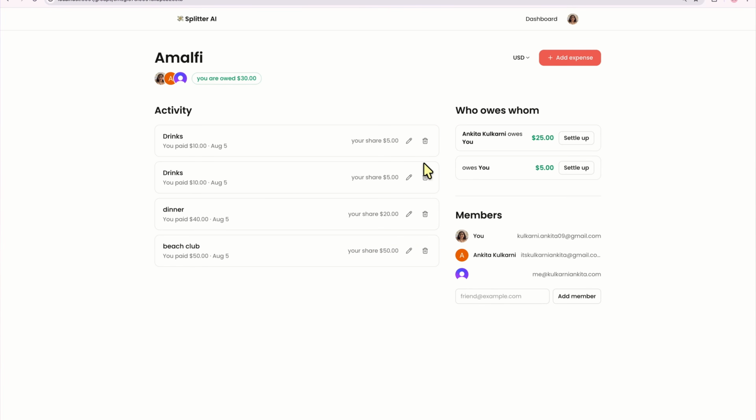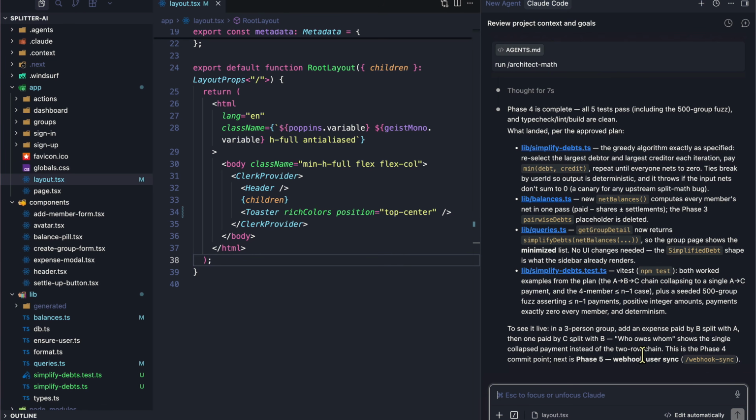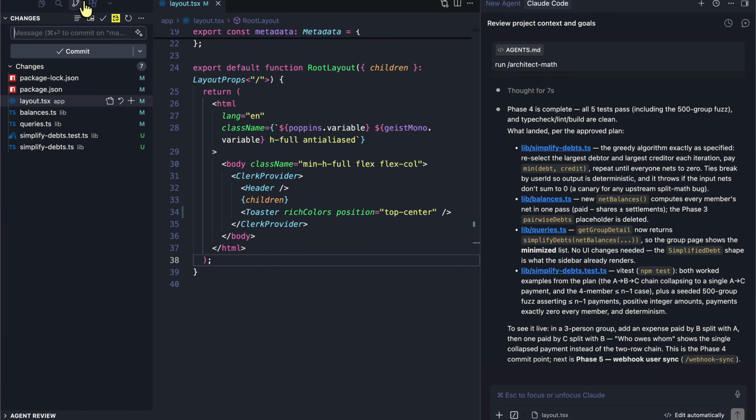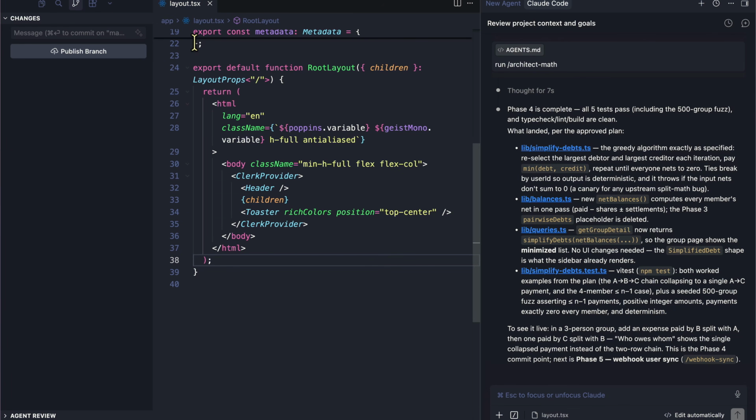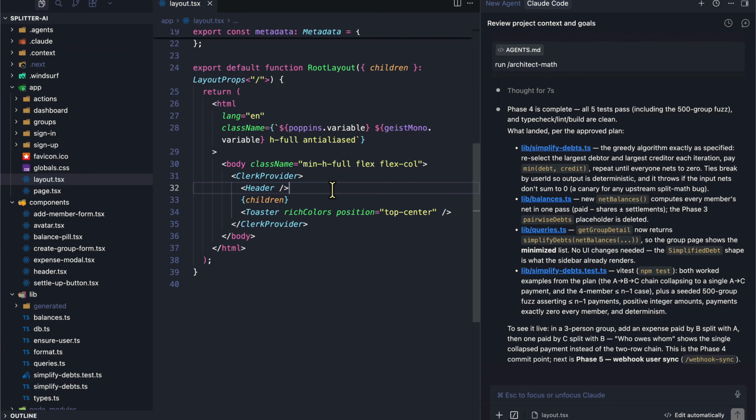So as you can see here, I paid $5. I paid $5 again. So I'm just owed $5. So the debt has essentially been simplified, right? This person owes me $5 and I have no connection with this other person at all. Or I guess I do with this specific value. Let's just do this. B split with A, then one paid by C split with B. Alright, so now let's just go ahead and commit it, which is phase 4 is complete. So let's just commit it because we have tests that work, so we can just rely on that.